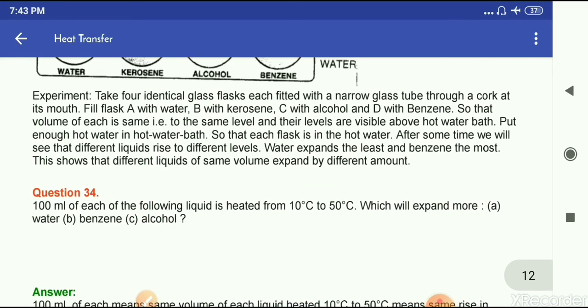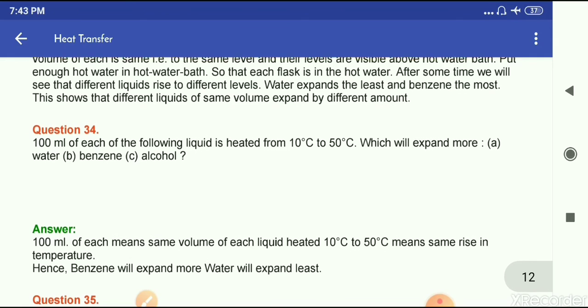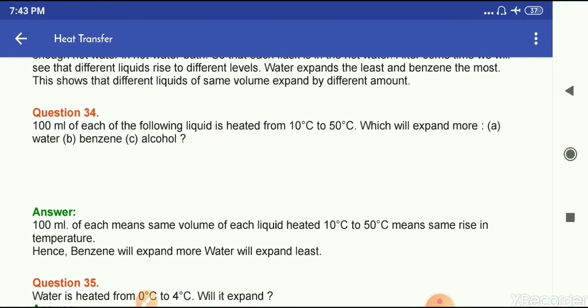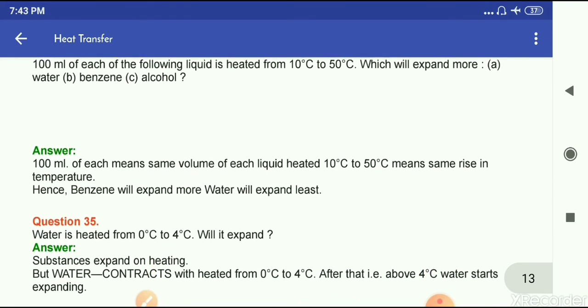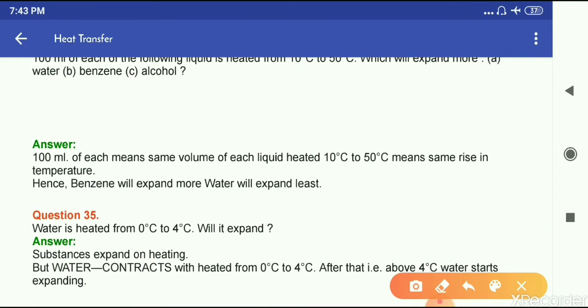Question number 34. 100 ml of each of the following liquids is heated from 10 degrees Celsius to 50 degrees Celsius. Which will expand more? Benzene, water, or alcohol. So 100 ml of each means the same volume of each liquid, heated from 10 to 50 degrees Celsius, which means the same rise in temperature. Hence benzene will expand more, water will expand least.